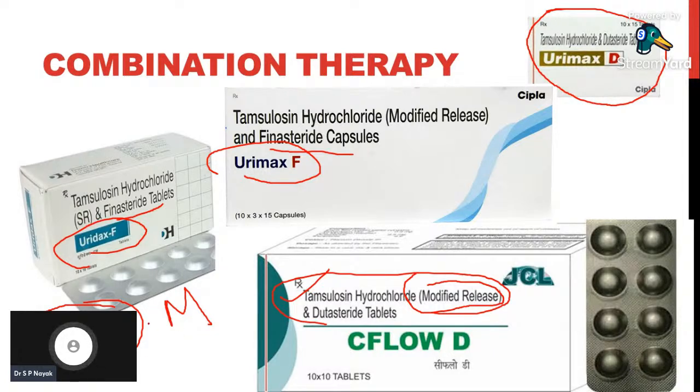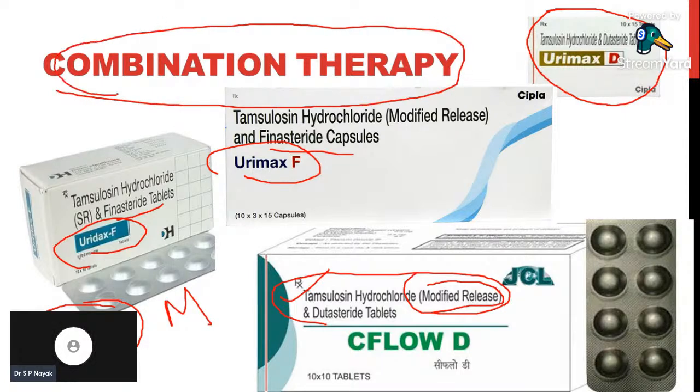Okay, so because of this more effectiveness, when a patient has BPH, these combination therapies are very commonly given. So that's it about prostatic disease.